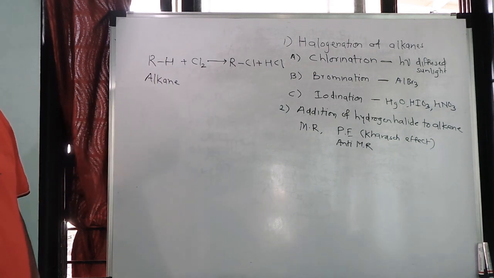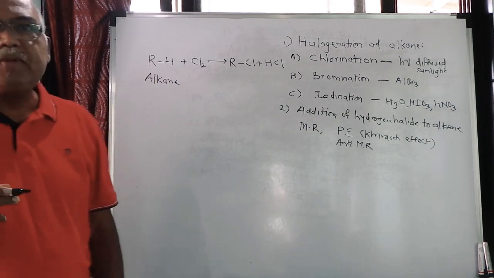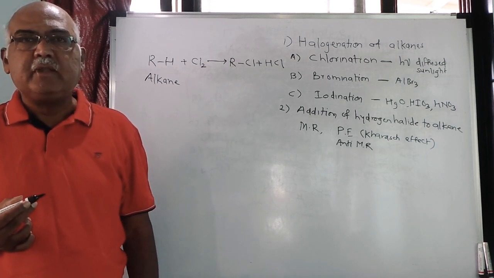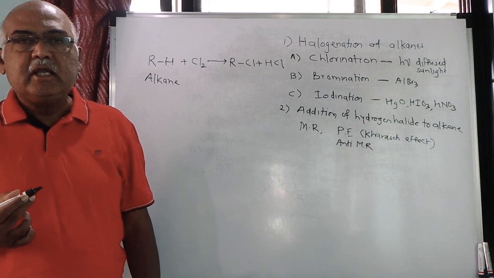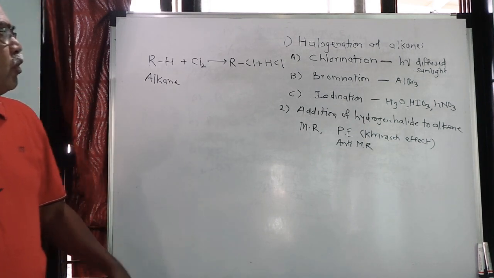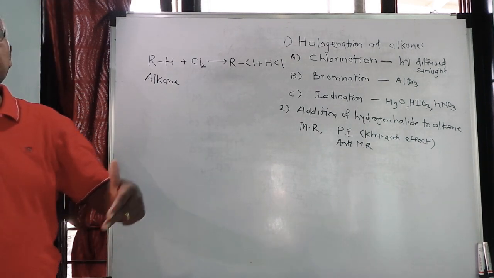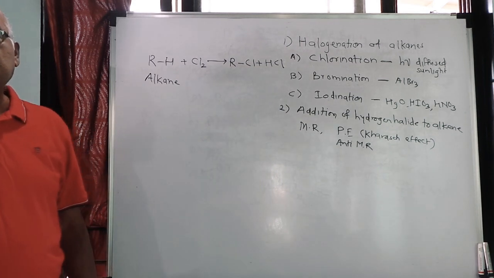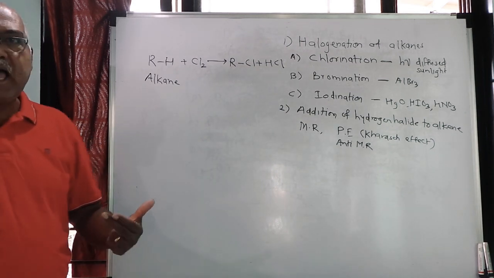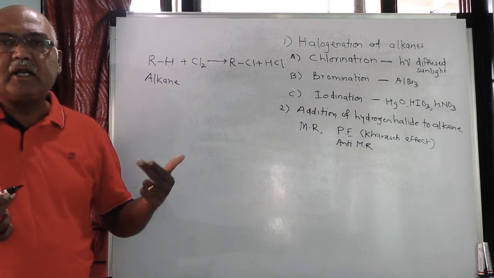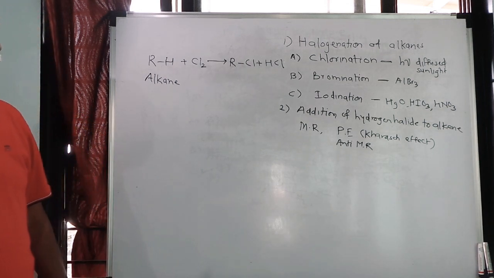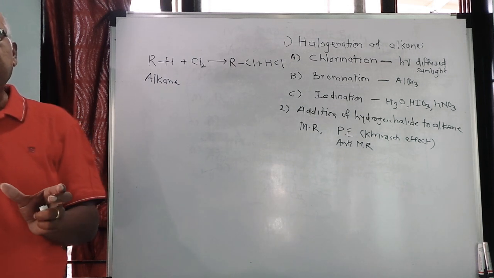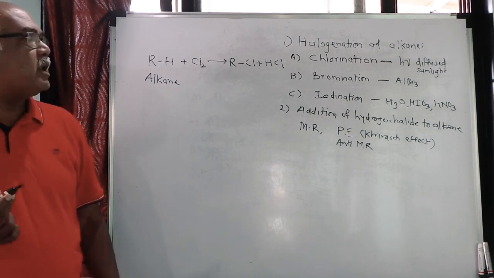Now this particular reaction takes place in presence of sunlight. So this is a light catalyzed reaction. Now if you take light in more quantity, then the hydrogens will be replaced and you will get only the dihalogen or trihalogen or tetrahalogen derivatives, etc. If you cut the light, then the reaction will take place at a moderate speed.